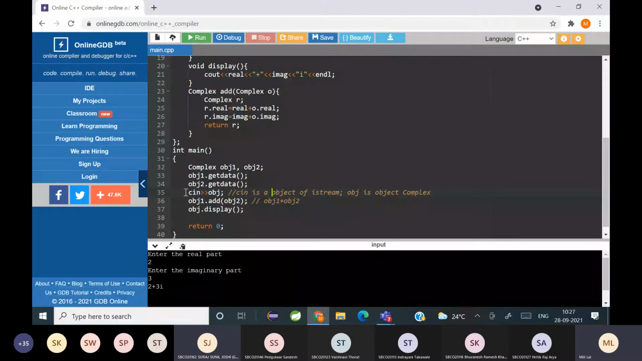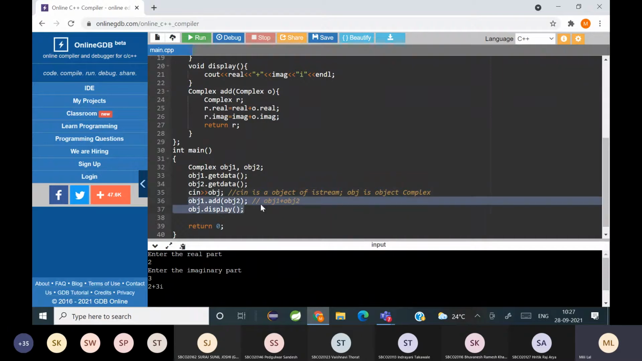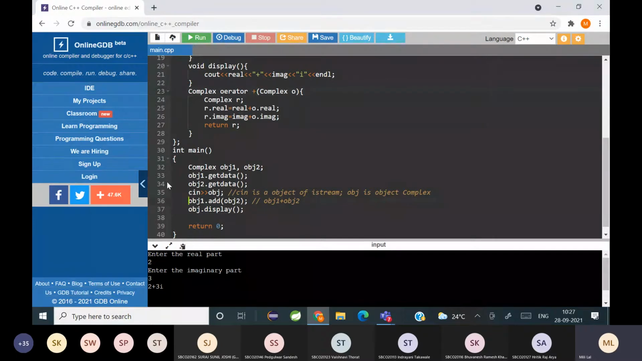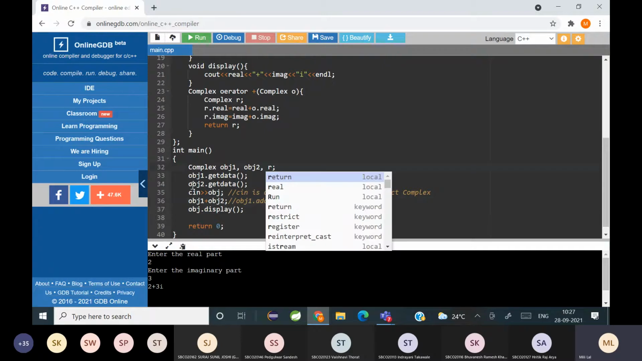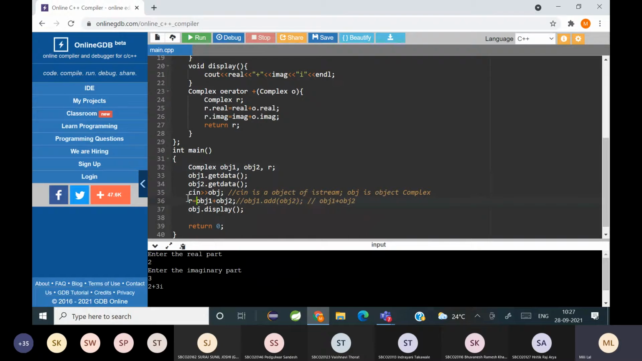Okay, so for this case of line number, if I'm converting this object add to operator overloading, you all know I'll write operator and a plus here, right? So this can be written as object 1 plus object 2, semicolon. And suppose I have R as an object, I can write it as R equal to, and here I'll call R dot display. So this is what we had learned before.